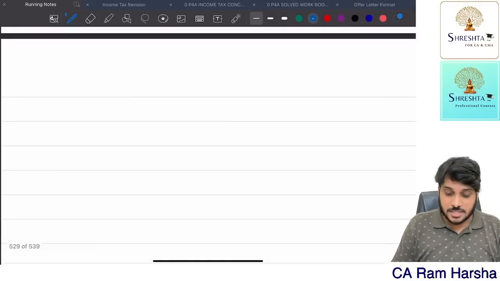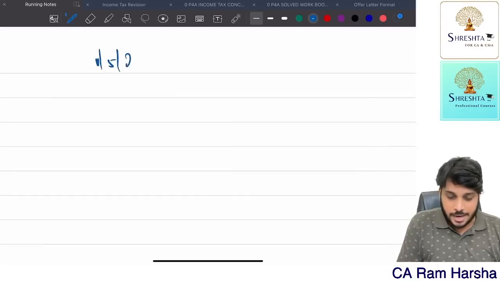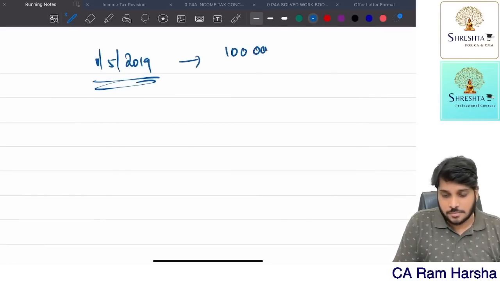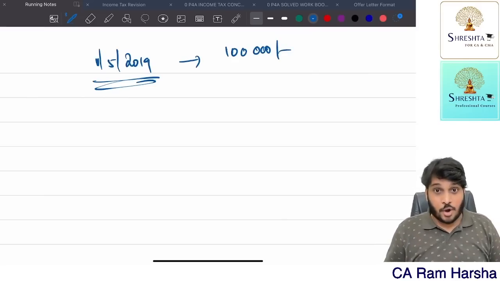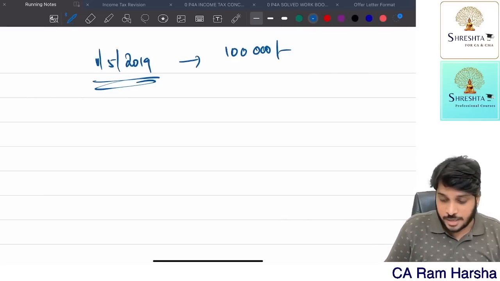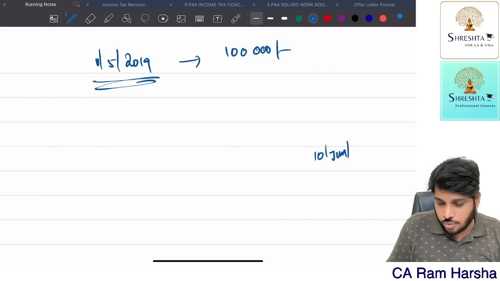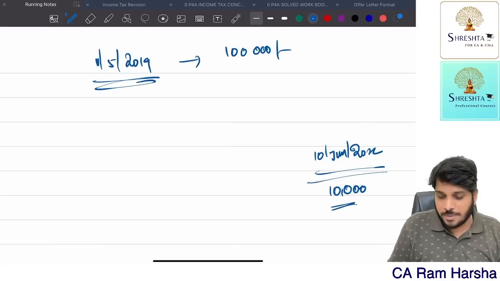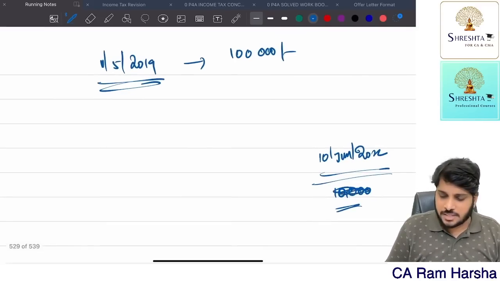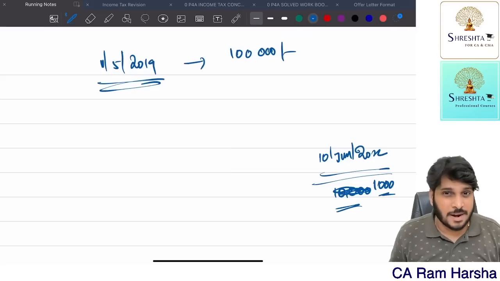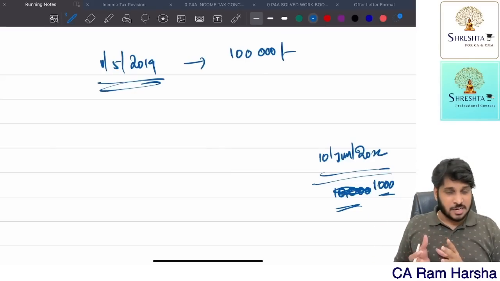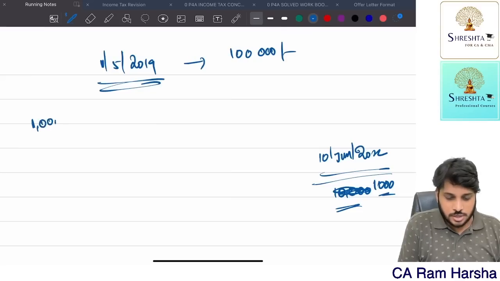When the company purchased the computer on 1st May 2019, at what price? 1 lakh. Getting it? Now the employee purchased this computer from the company on 10th June 2022. At what price? He just paid 10,000 rupees, or let's assume he paid only 1,000 rupees, and purchased this computer. Now, did the employee get any benefit in this? Let's check. 1 lakh is the original cost, right?